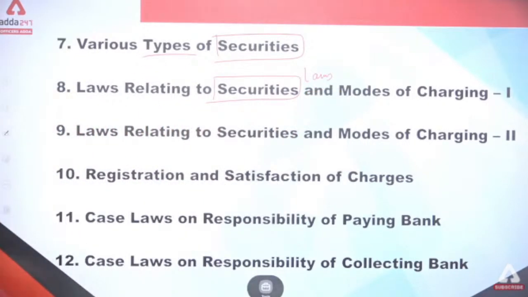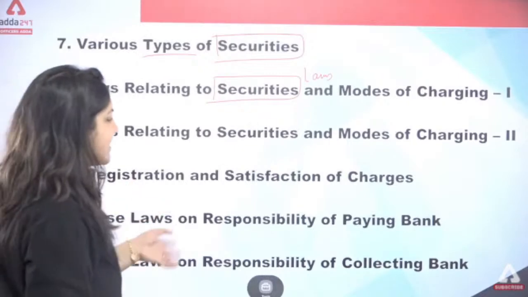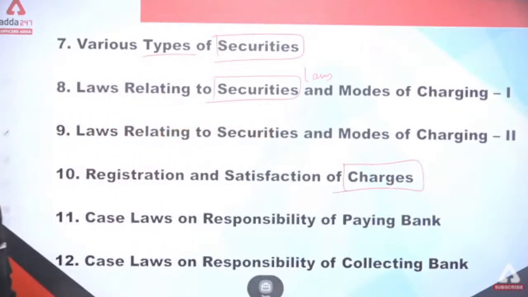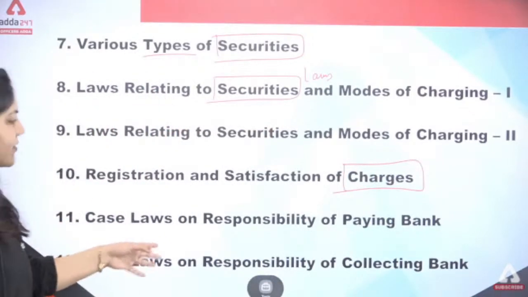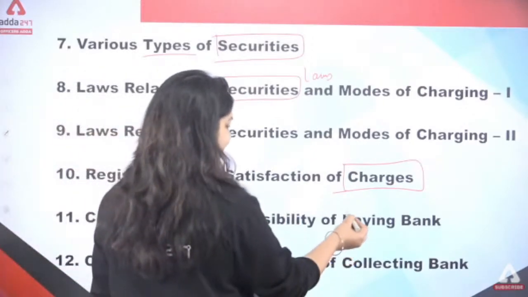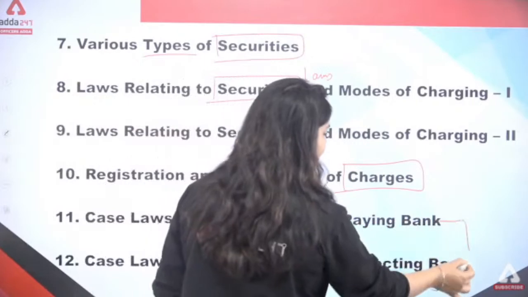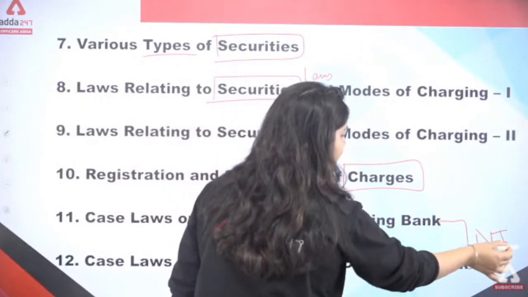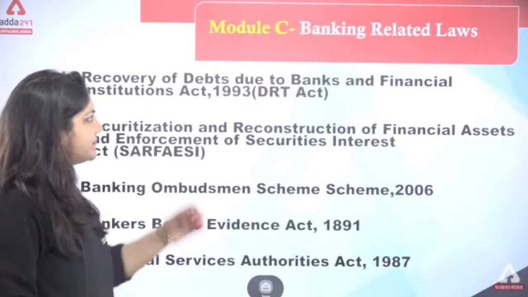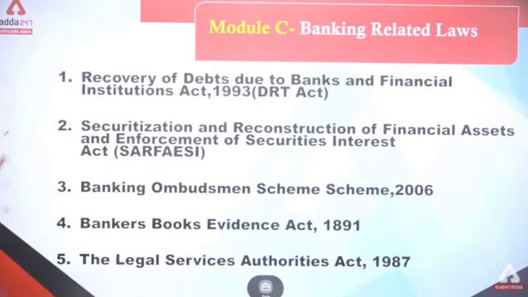Okay. Next one is registration and satisfaction of charges. So one word you have to learn, that is charges. Case law on responsibility of paying bank and collecting bank. So at least one word you can write, just write down negotiable instrument. That's it. Negotiable instrument, just write down the one word in the 11th, 10th, 12th point. That's it. Okay. Now module C, banking related law.